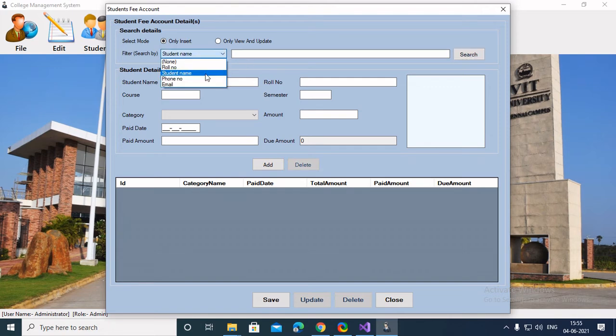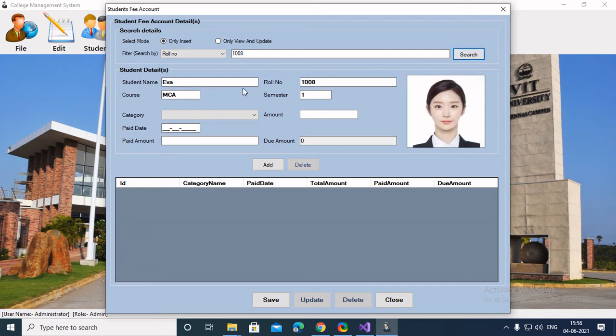We can have many search options like roll number, phone number. So let's search by roll number. Let's see if it shows. Yes, it shows.